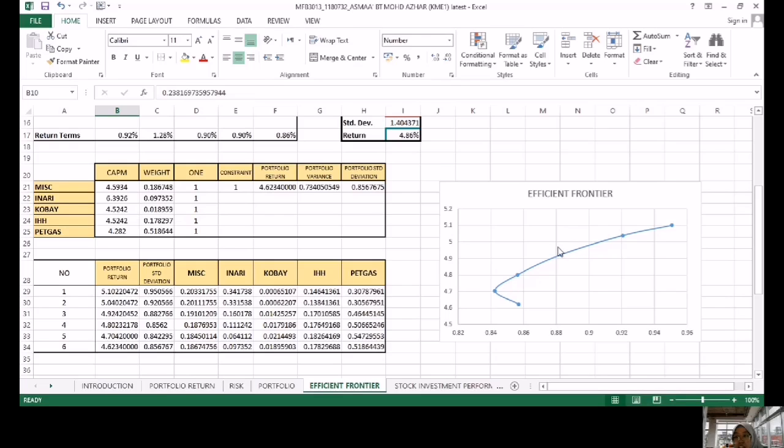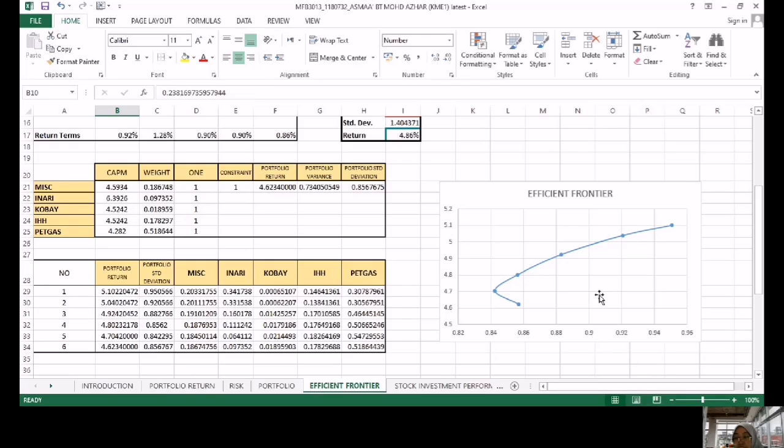The efficient frontier is a graph that plots the expected return on a portfolio of investments on the y-axis. Okay, this is the expected return, and its risk as measured by its standard deviation is on the x-axis. So the x-axis is standard deviation. So it demonstrates the risk and return trade-off of a portfolio and helps us visualize the efficient portfolio, the global minimum variance portfolio and the inefficient portfolio. Okay, from here we can see unique risk can be eliminated through diversification. We only need to worry about systematic risk.